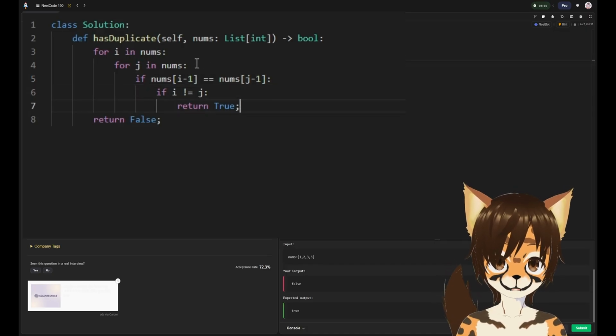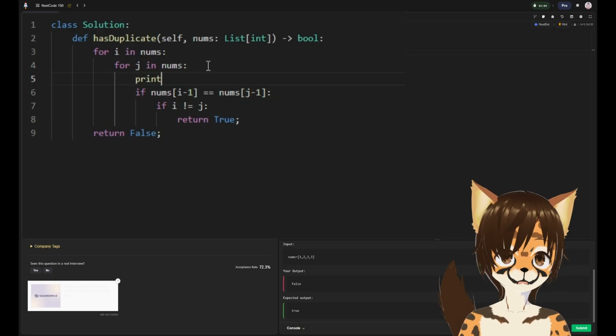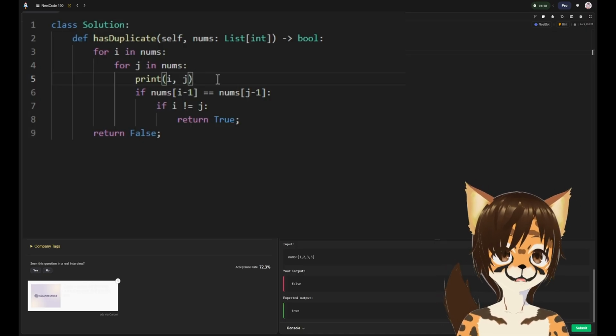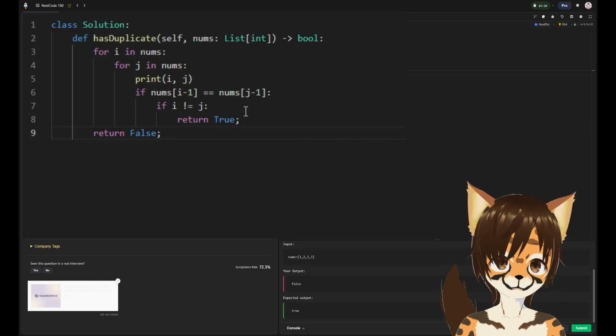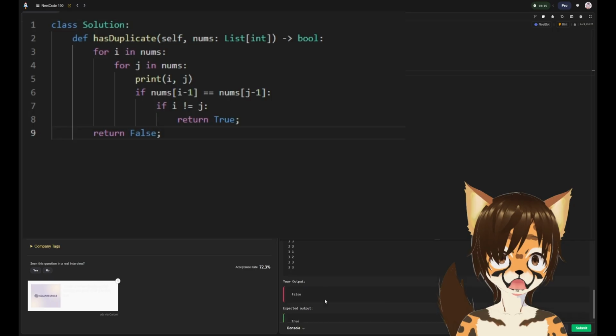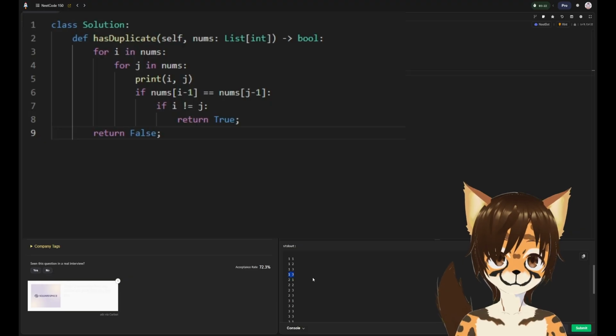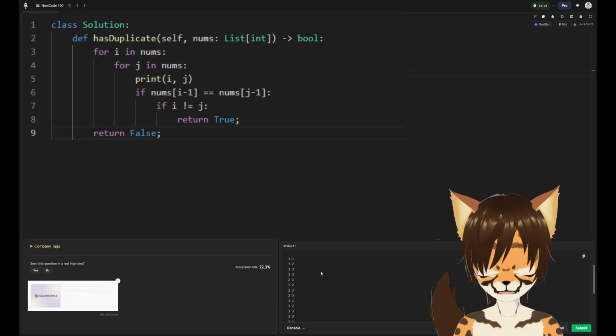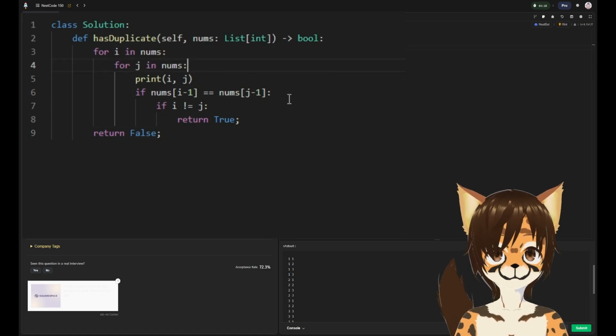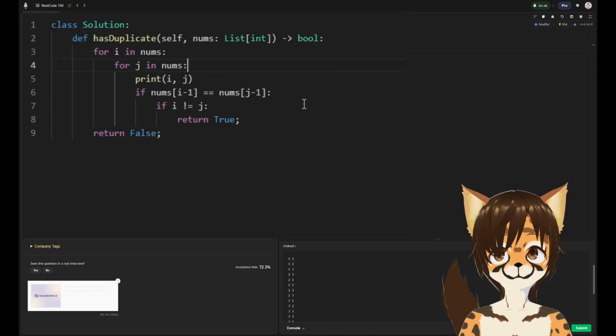Okay. Let's try. I think it's print. Yep. Let's print I and j, and then try to see if you can see what's going on here. So it compares 1 to 1. It compares 1 to 2. Compares 1 to 3. Compares 1 to 3. What? Why would you do that? Compares 1 to 3. Am I missing something here?